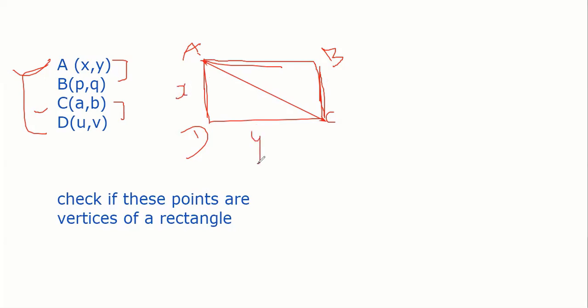Suppose this is x and this is y. Pythagoras theorem says x square plus y square is equal to z square. Or you can say the square of the diagonal length is equal to the sum of the squares of length and breadth.